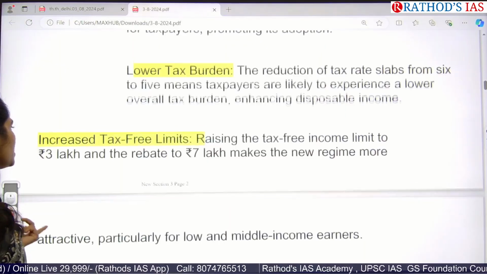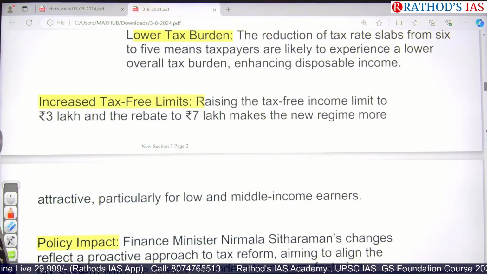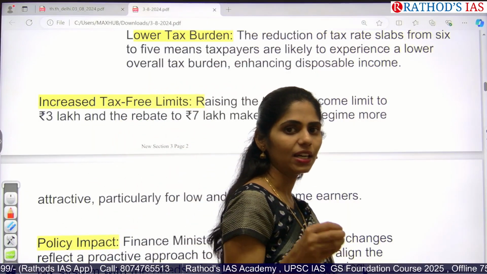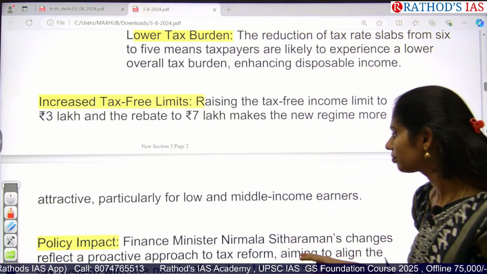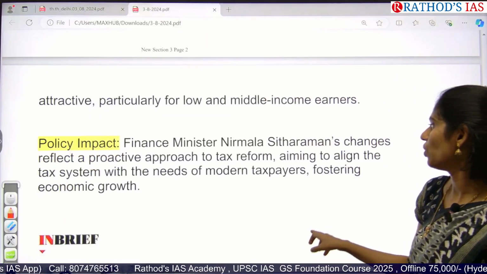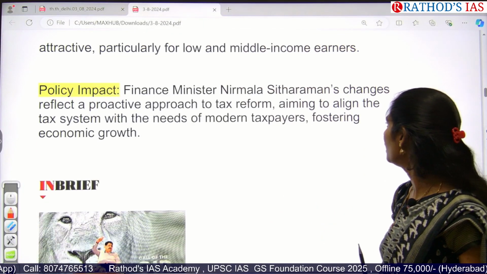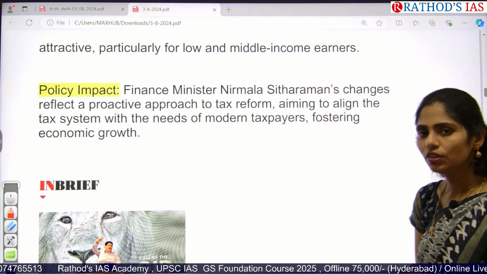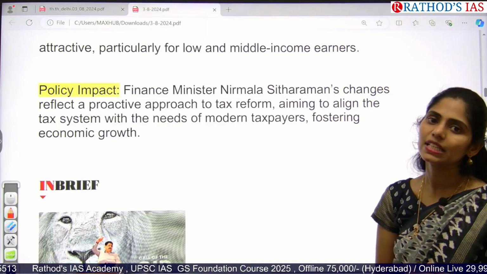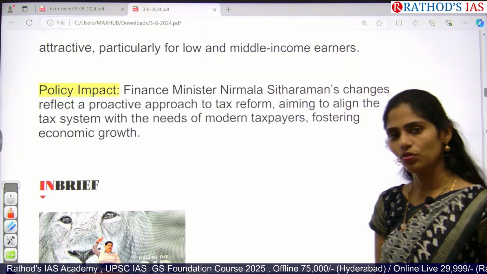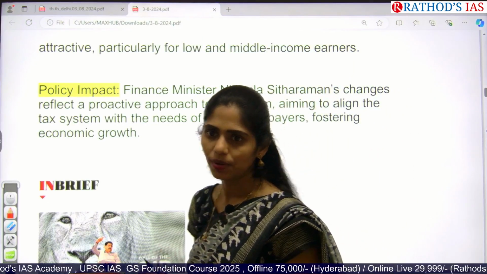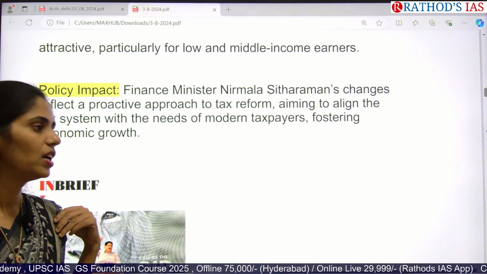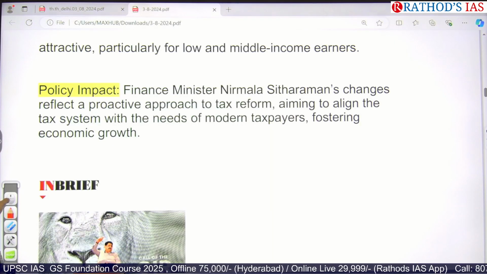And the tax-free limit has also been increased. So now the rebate is there till 7 lakhs. That means if you are earning up to 7 lakhs per annum, you do not have to pay tax. And because of this change, we are aiming that people will be more compliant, and we can understand that modern taxpayers need some reforms so that we can improve our economic growth. So these are the important points you need to know regarding this topic. Now let us move on to the next topic.